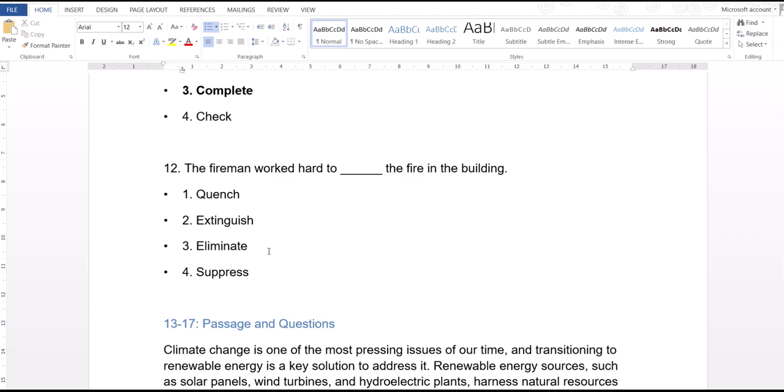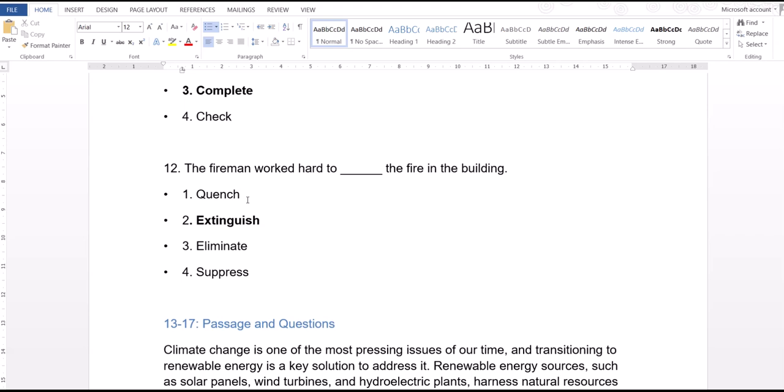Okay. Next one. The fireman worked hard to dash their fire in the building. Quench, extinguish, eliminate, suppress. Here, if you look at the words, the appropriate words are quench and extinguish. Usually, we don't use eliminate and suppress in this particular context, right? The most appropriate sentence is: the fireman worked hard to extinguish the fire in the building.